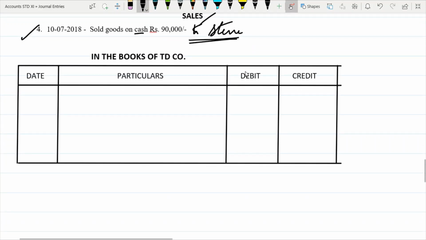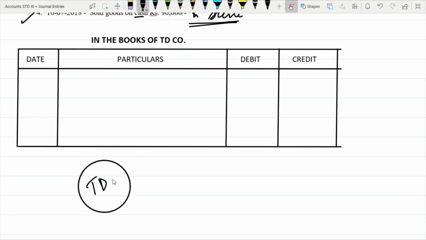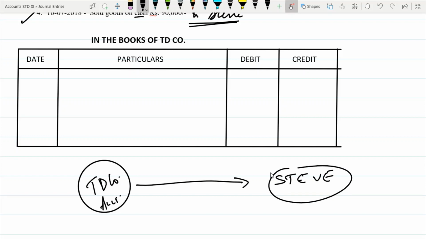So let us try to identify now what is required in this transaction. TD company, and here you are the accountant. So now what you're doing is you are selling goods to Steve. Correct? So what is going out is goods. Now these goods are going out. So these are sales. Sale of goods. So suppose now you have goods worth rupees 10 lakhs in your company. So from 10 lakhs, 90,000 rupees worth of goods are going out.